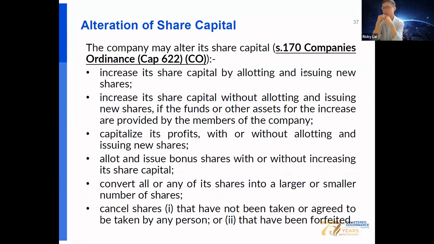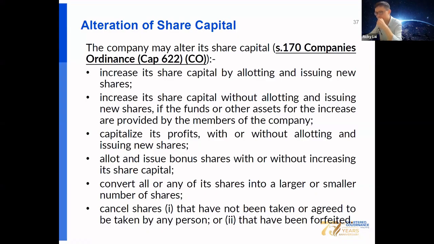Okay, and also you should know section 170 of the CO regarding alteration of share capital, which is taken in 6 forms. These include increasing the share capital by allotting and issuing new shares. Increasing the share capital without allotting and issuing new shares, with the funds or other assets for the increase provided by the members.